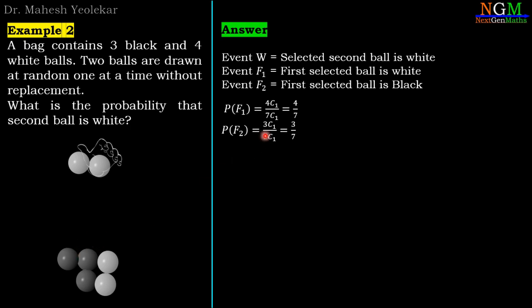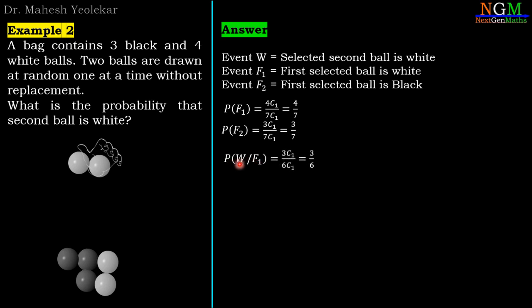So therefore selection of 1 ball out of 7 ball is 7C1. So it is 3C1 divided by 7C1, so 3 by 7. It is the probability of F2, that means selection of black ball in the first selection. Now we are going to calculate probability of W slash F1.